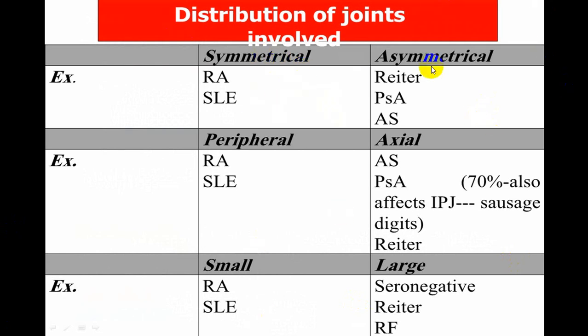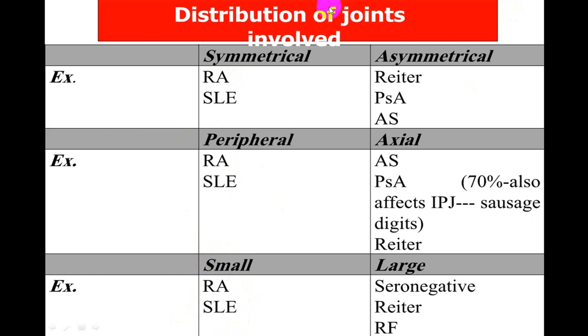Distribution wise, symmetrical, asymmetrical. By and large we always say RA and SLE are usually symmetrical. Asymmetrical will be very frequent in rheumatic fever because it is very commonly mono. Psoriatic arthritis can be again mono and asymmetrical. Ankylosing spondylitis is again asymmetrical. Here also you can put osteoarthritis, asymmetrical. That is very typical. As far as distribution of joints is concerned, peripheral joints are most common in RA and SLE. Small joints are involved in RA and SLE.